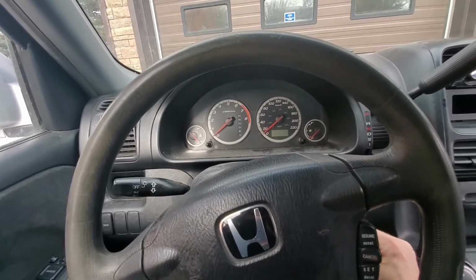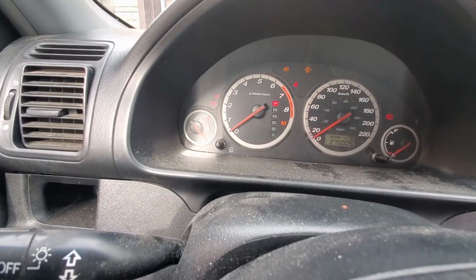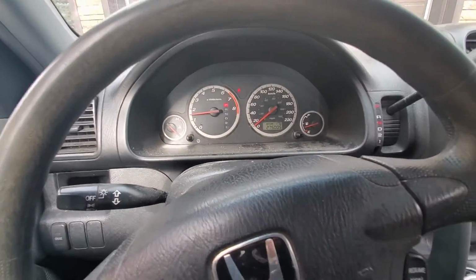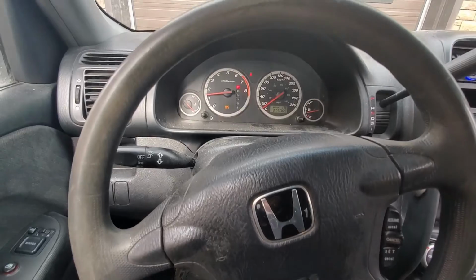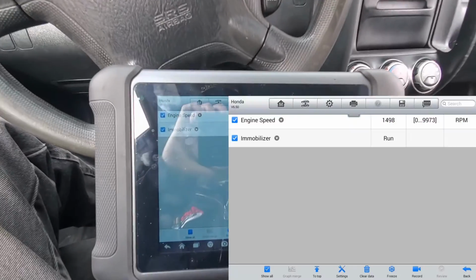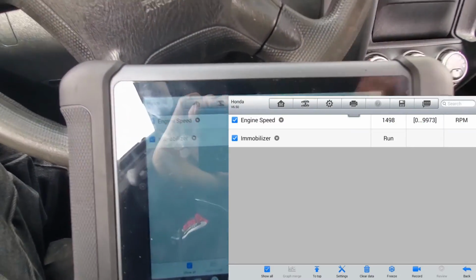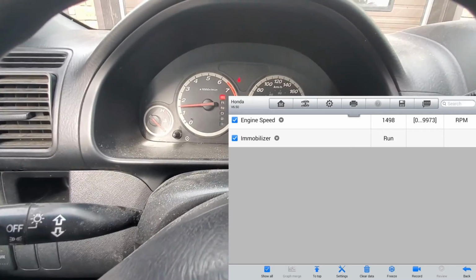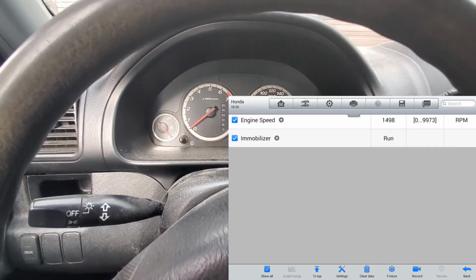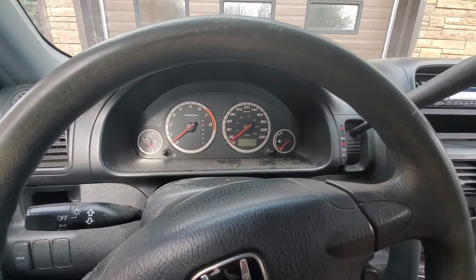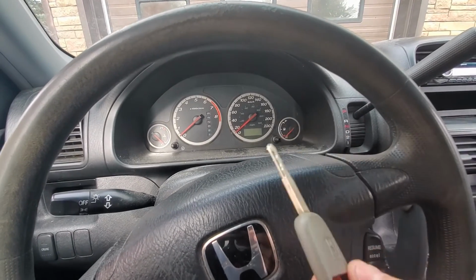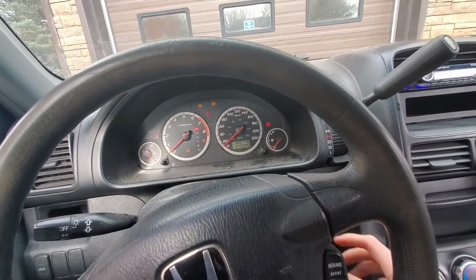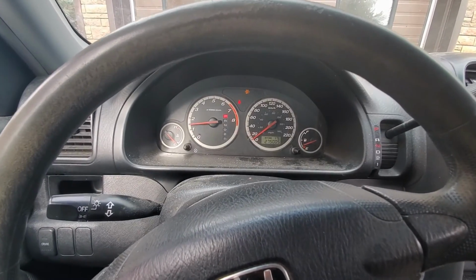So we're gonna take our key and try it. Green light comes on and it goes out. Oh, that's a good sign. And sure enough, fires up. That's kind of what I was suspecting. I do have the data on the screen here, and it shows the immobilizer is now run, and you can see the engine's actually running. I'll include a better picture of that in the video as well. But for this vehicle, looks like that key, the original key they had here, is no good. So they're gonna have to either get another key or just run with this one. But yeah, in the end, it's just a bad key.